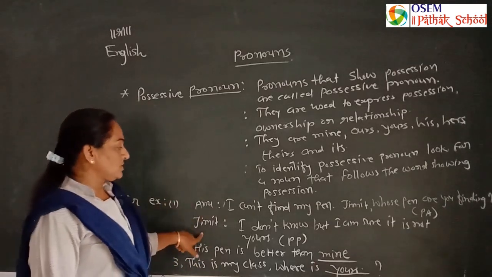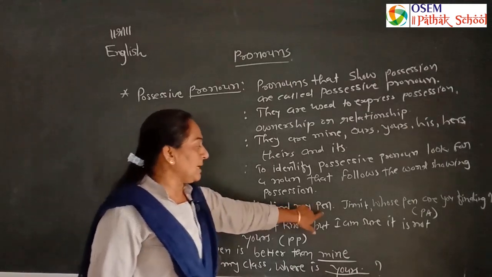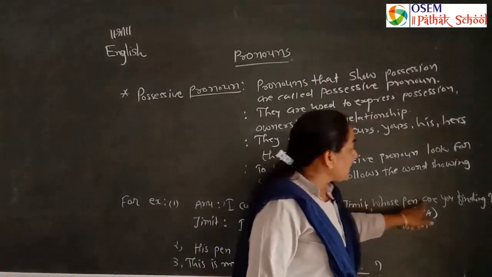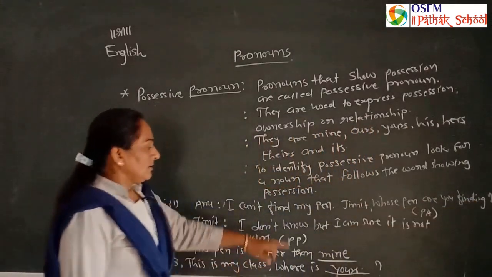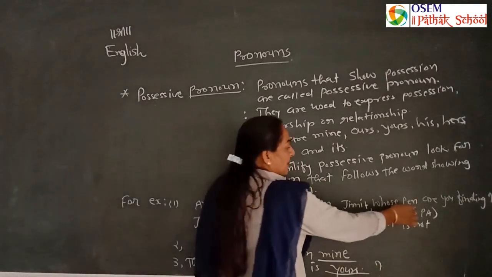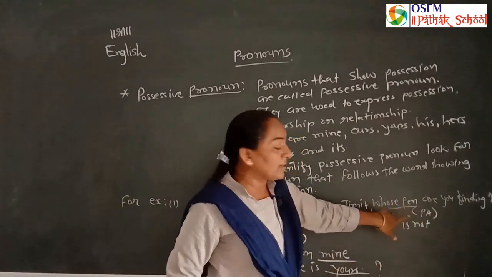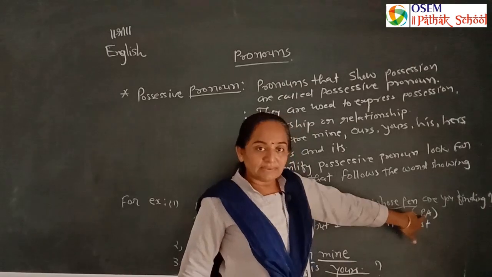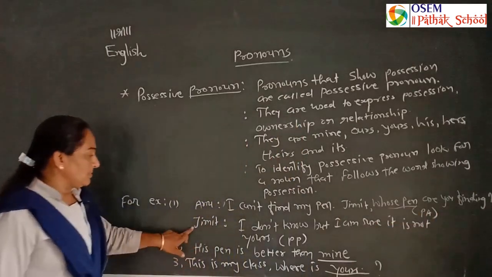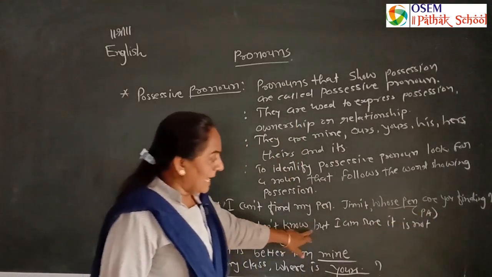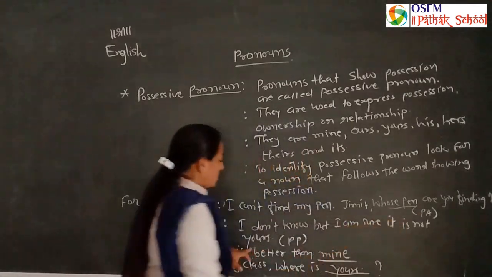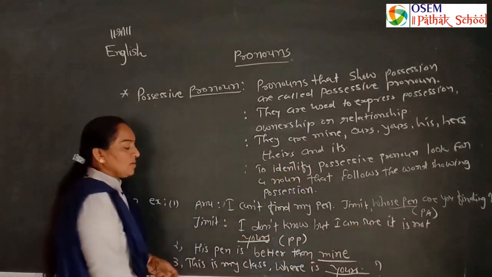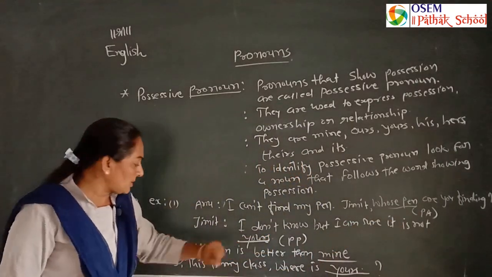Here, for example, is a dialogue of Anu and Jimmy. Anu asked Jimmy, "I can't find my pen, Jimmy. Whose pen are you finding?" That is, whose pen? The pen is related to someone. That is a possessive adjective. Jimmy says, "I don't know, but I am sure it is not yours." Here, yours is used as a possessive pronoun.